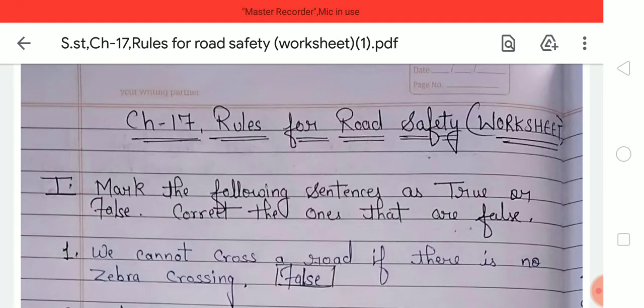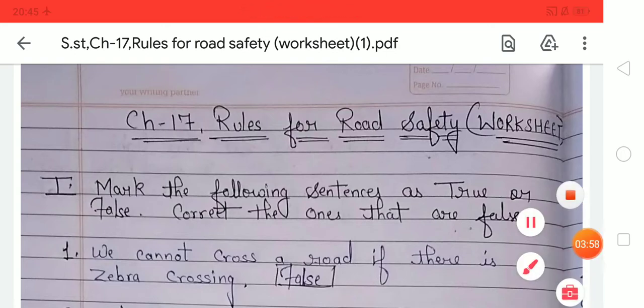First one is the green man signal. It means this light indicates that we can cross the road. And the second one is the red man signal. It means we need to wait and we cannot cross the road at that time. And when we need any help on the road, we can either talk to the traffic police or call the traffic helpline number. Students, I hope you all understood this chapter, and it is the quick overview. And now come to the worksheet.